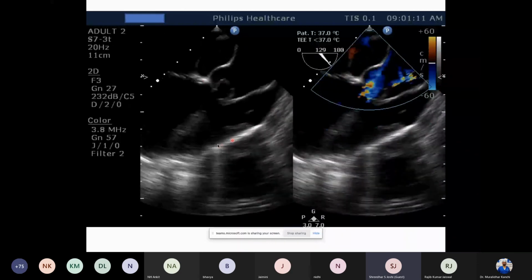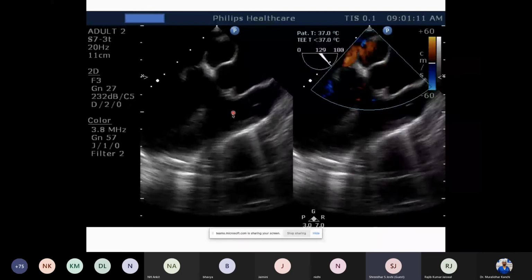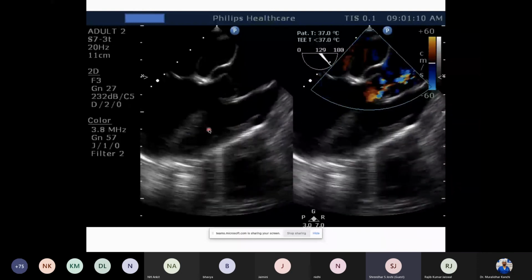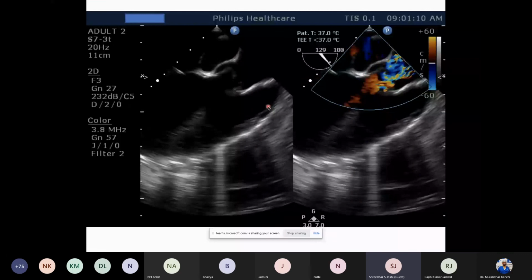This is only a depictive picture. As I said, we have to go through many loops and come to this conclusion, whether this is right ventricle and this is left ventricle, this is pulmonary artery and this is aorta, like those I have used.